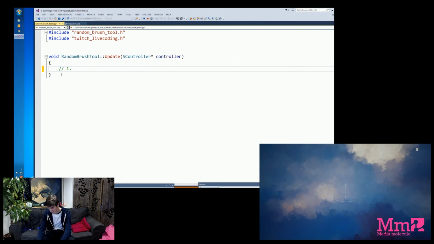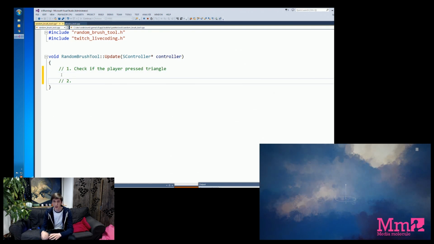So step one is check if the player pressed, and let's say for the sake of argument, we use triangle. When they press triangle, we need a few things to happen. The first is that we want to activate the tool that lets us place things down in the world. So let's say we call this the place tool. So we'll say activate the place tool.